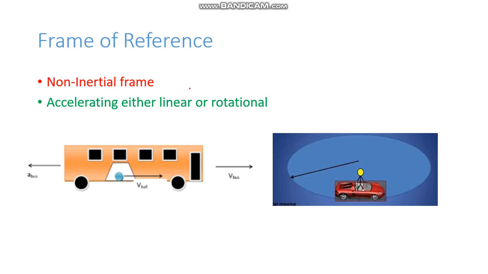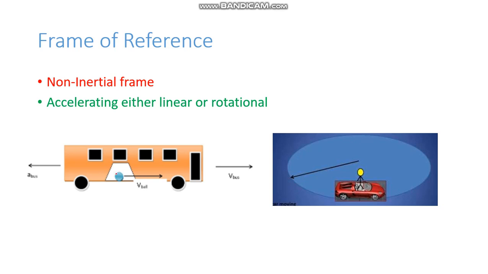So coming to non-inertial frame. Non-inertial frame is an accelerating frame. Now this accelerating frame can be linear or rotational. So imagine there is a bus, and inside the bus there is a ball. Now the bus is slowing down. What happens to the ball? The ball keeps moving forward. It is still moving forward, it is not slowing down. Is any external force acting on the body? No. But then why is it accelerating?